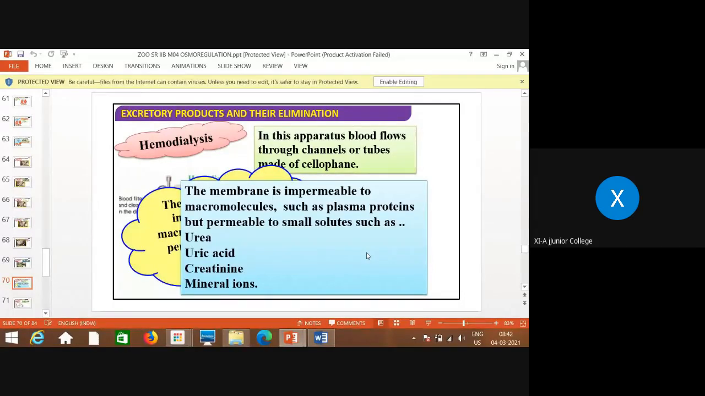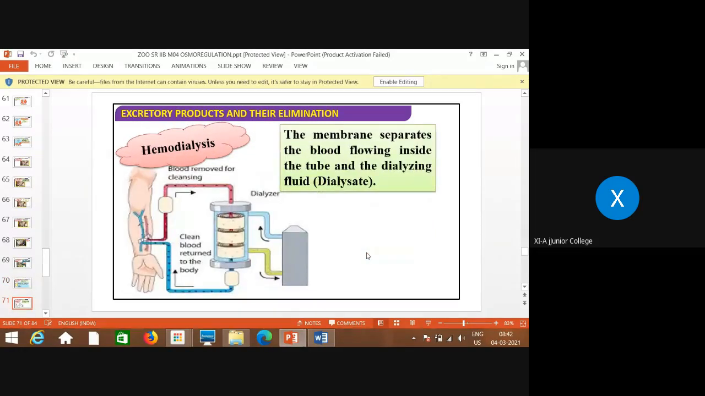Means that cellophane membrane, or the wall of the tubes made up of cellophane, is impermeable to macromolecules, means large size molecules like proteins, but it is permeable to small solutes such as urea, uric acid, creatinine, mineral ions, etc. This is the hemodialysis machine, where it is shown how it functions.